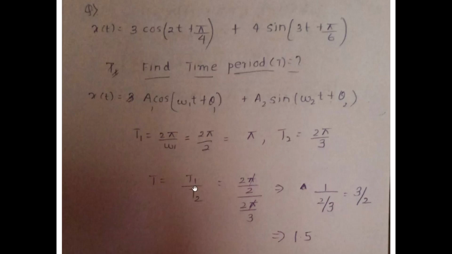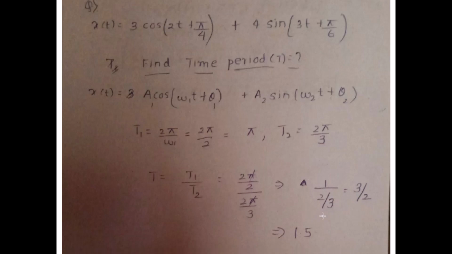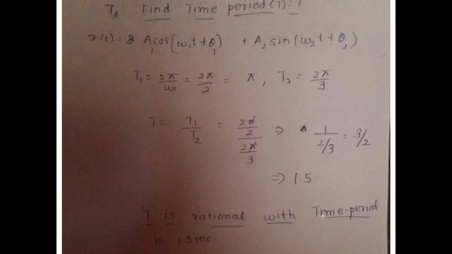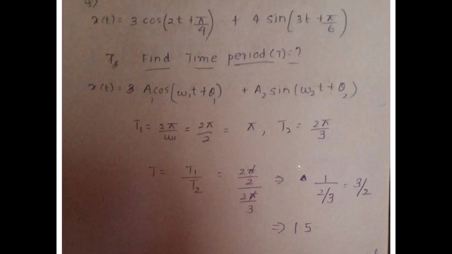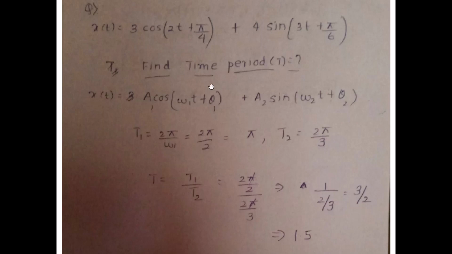The ratio is given as T1 by T2. T1 is pi and T2 is 2 pi by 3, which will be 3 by 2. Hence my value is 1.5. Since my value 1.5 is rational, it's a periodic signal and the time period is given as 1.5 seconds. I hope I'm very clear. I'll just give you a summary about it. When a question is given to you in such a form to find out the time period, compare the signal with the standard equations.